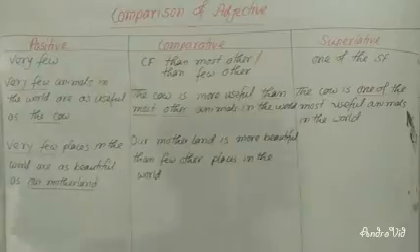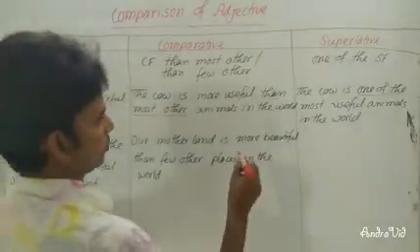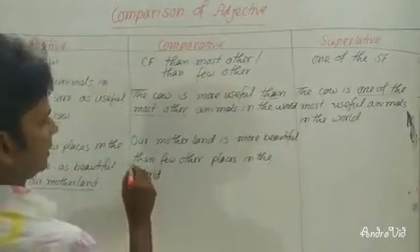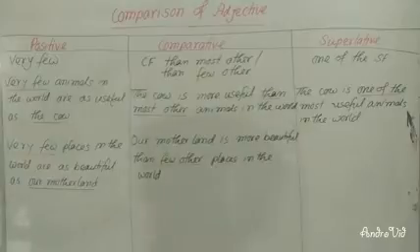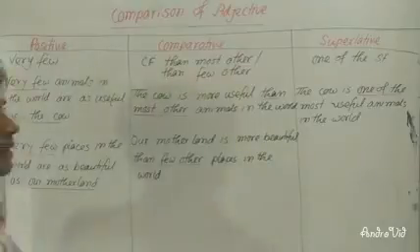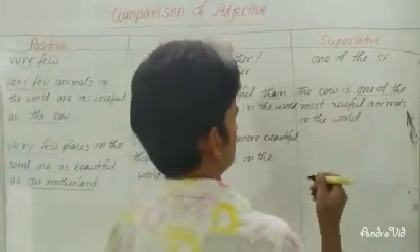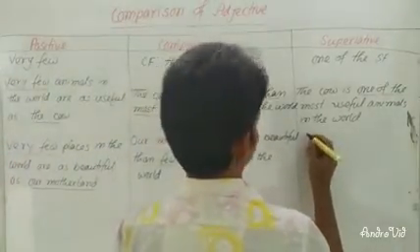Dear learners, you can see here that I have used here the comparative form, more beautiful, and then I have used here few other, then few other. And after few other, you will have to use the plural form of noun. At the time of changing it into superlative forms, you will have to write